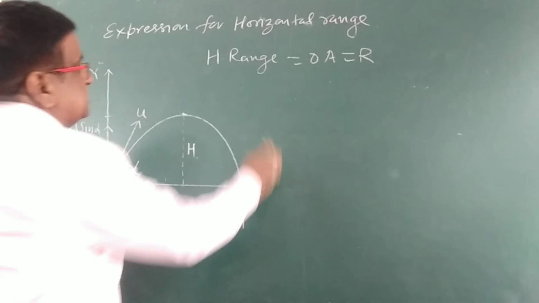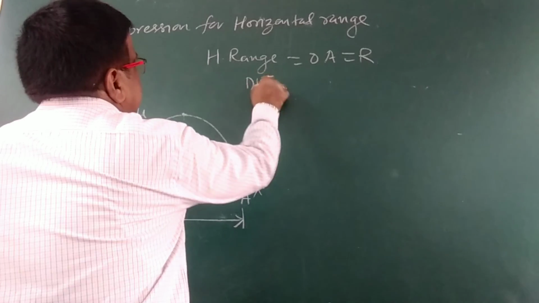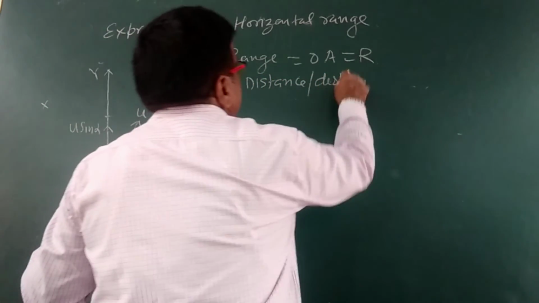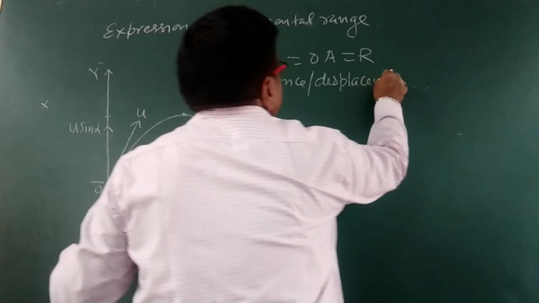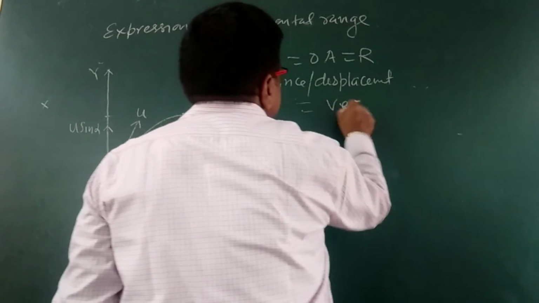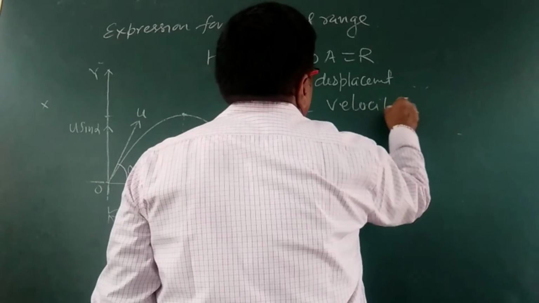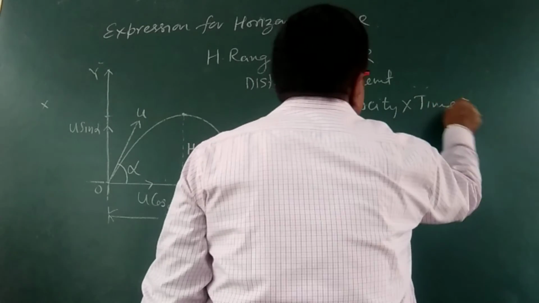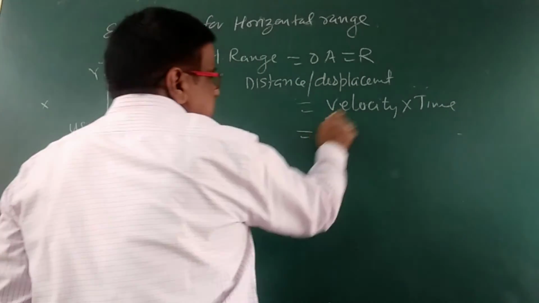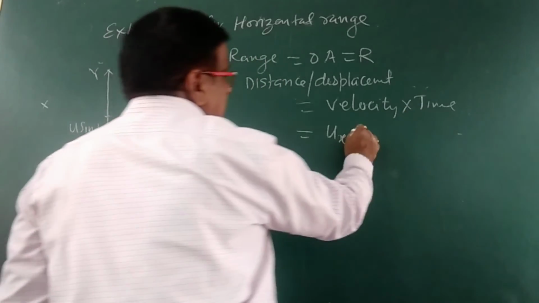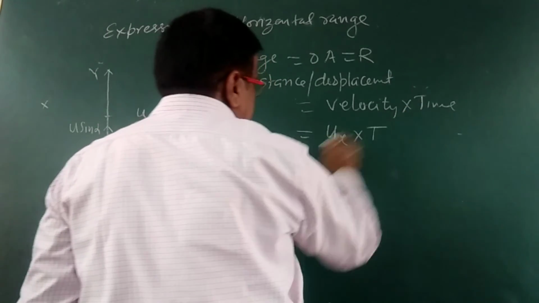So this distance, we know that distance or displacement is equal to velocity into time. So the velocity here is along the x-axis, and the time will be the total time.